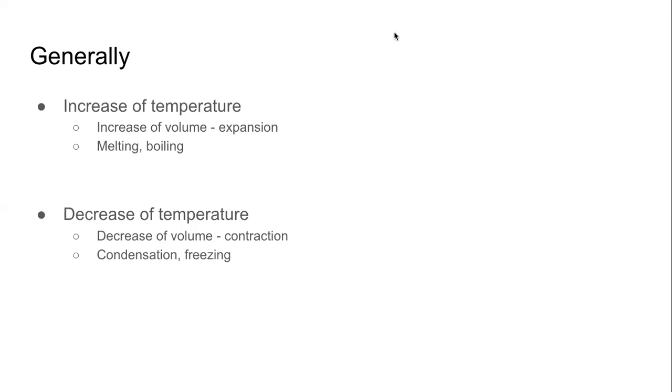And we see that happening in the change of state also. The gas will convert into liquid. It's called condensation. If it is liquid, it will turn into solid. It's called freezing. Remember, we looked at that big chart in the beginning. Solid, liquid, gas, melting, boiling, condensation, freezing, sublimation. This is the general observation. This is the general property. This is what generally happens when we heat something, when we increase the temperature of a substance.